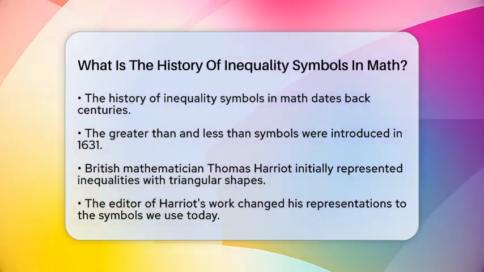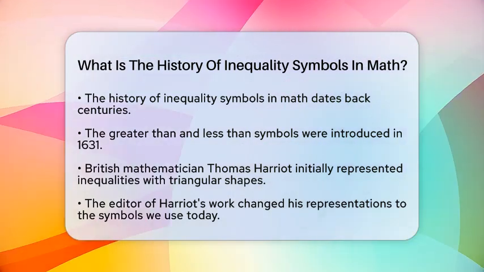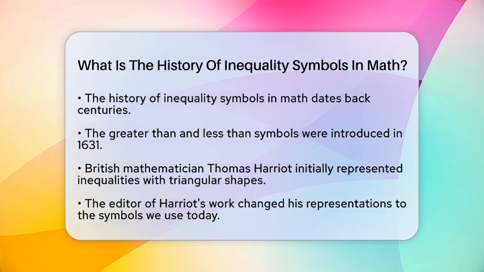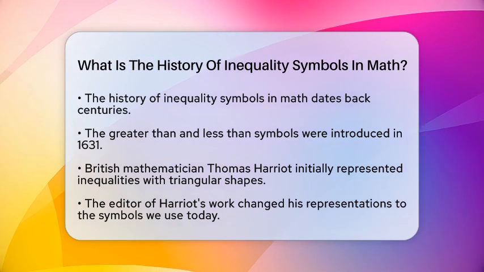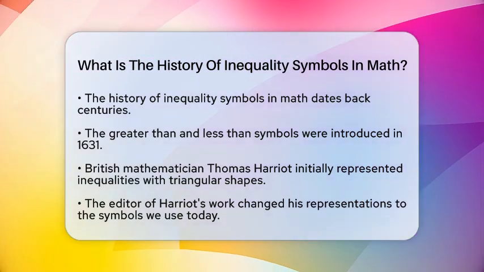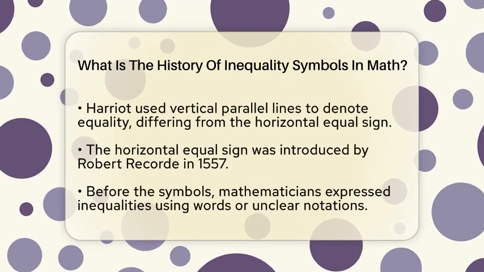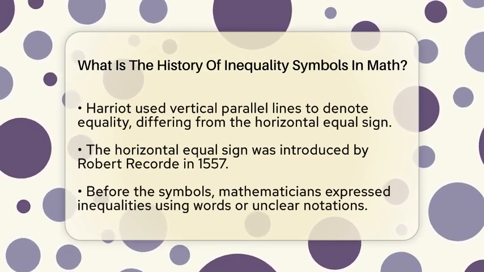The story begins in the early 17th century. The symbols we use today, greater than and less than, were introduced in the year 1631. This was after the passing of British mathematician Thomas Harriot. Harriot had a unique way of representing inequalities using triangular shapes. However, the editor of his work decided to change these into the symbols we know today.